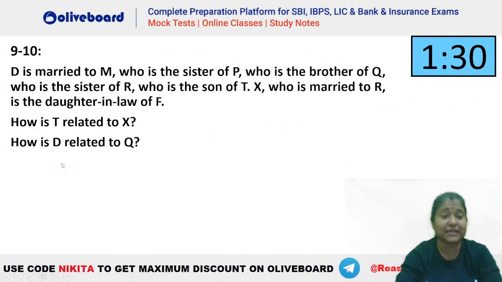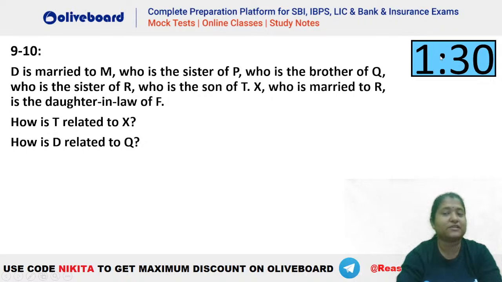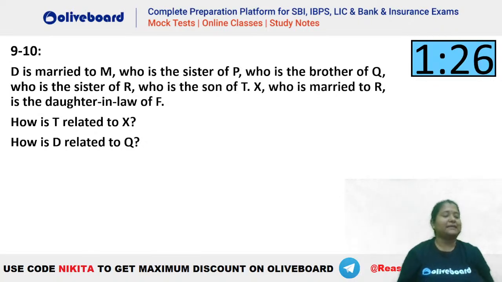Next question on your screen. Again, we have 2 questions associated with this particular family tree. Let's try it out. So, question number 9 and 10. Let's try. Chalo, quickly try this. Let's see.